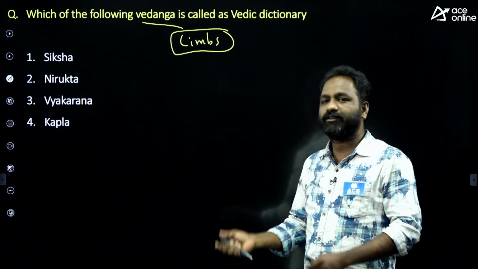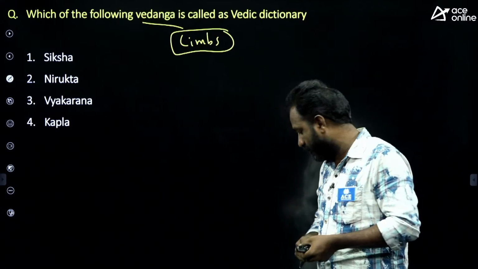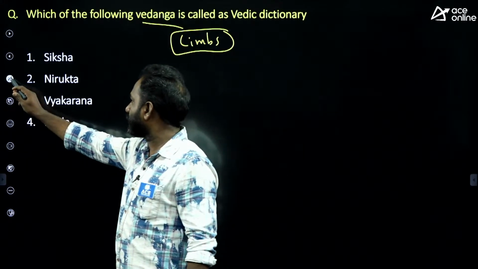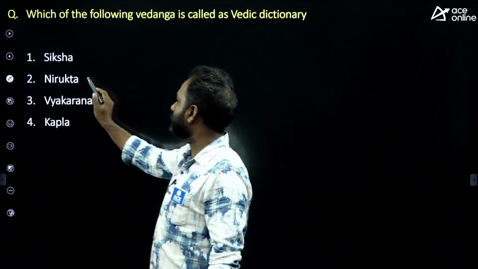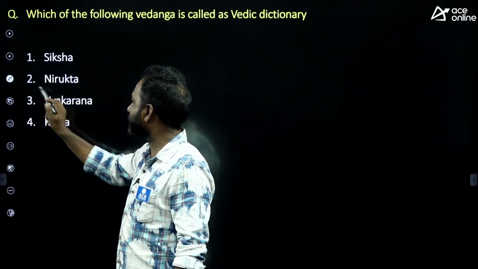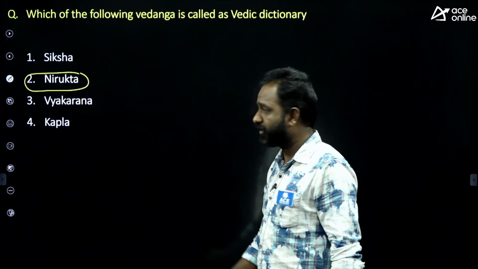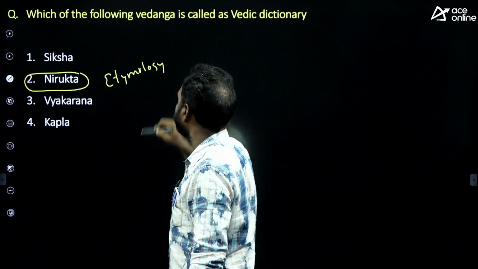That means the Vedanga which gives information about each and every word. That is Nirukta. The answer is Nirukta. Nirukta is called a Vedic dictionary because in Nirukta you can see etymology.